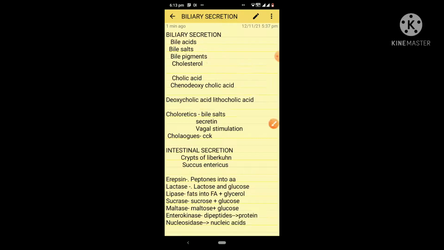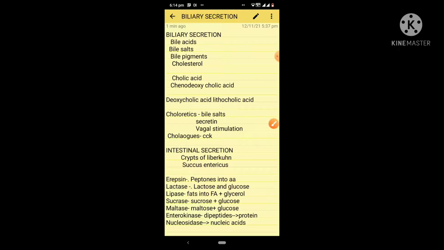Now these bile acids undergo conjugation, that is, they get combined with either glycine or taurine at the level of the liver. Now what are these bile salts? Bile salts are formed by the combination of conjugated bile acid with either sodium or potassium.